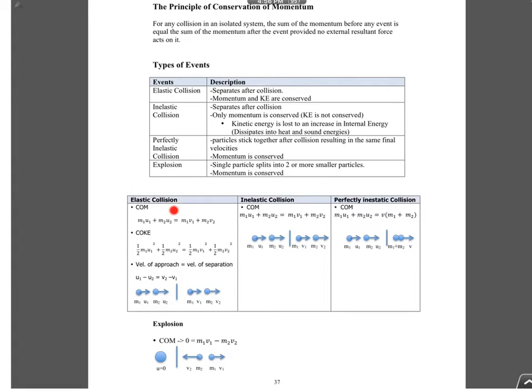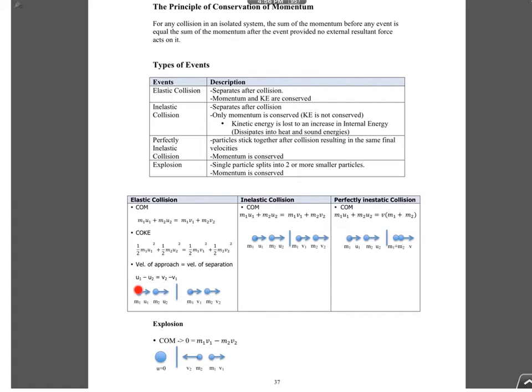So that's the total momentum before collision. And it will definitely be equal to the total momentum after collision, so you get m1 times v1 plus m2 times v2. So that's conservation of momentum. If any one of these objects is moving to the left, you must replace it with a negative momentum. Do you understand? Direction is important.